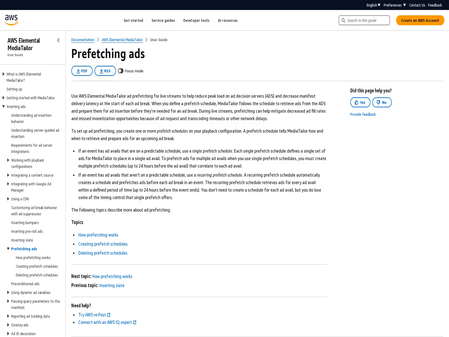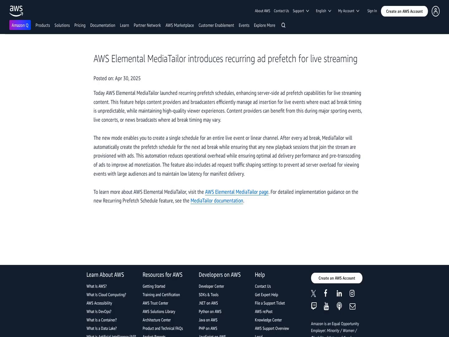This automation ensures that ad delivery performance is optimal and pre-transcoding of ads improves ad monetization. After every ad break, MediaTailor will automatically create the prefetch schedule for the next ad break, ensuring that any new playback sessions that join the stream are provisioned with ads. This feature also includes ad request traffic shaping settings to prevent ad server overload during viewing events with large audiences and maintain low latency for manifest delivery.